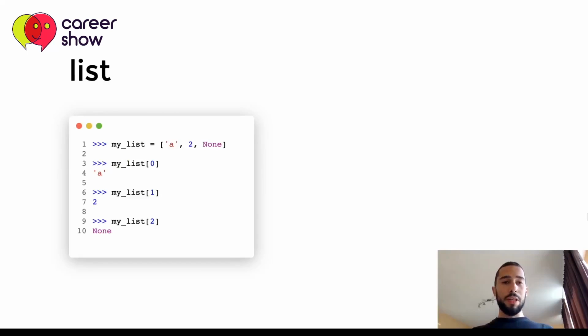The next example is with a list. I mentioned lists a few times in the previous slides. Lists are the so-called arrays in other programming languages. In Python, it's called list, and it's just a collection of items. And with dictionary, we accessed our elements by specific keys that we provide. But in lists, these keys are called indices, and they always start from 0 and go up to the length of the given list.